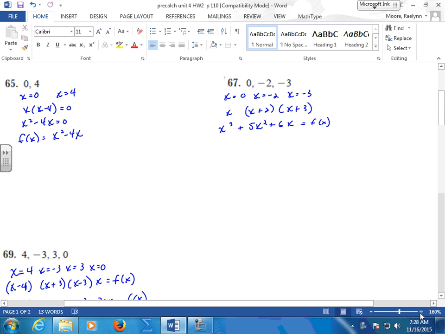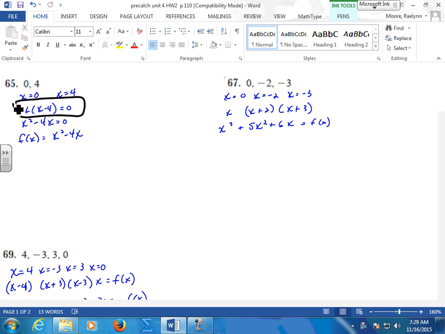Okay, if you left it in factored form, I'm okay with that. This one wasn't so bad, so you left it like this, that's okay. This is kind of a nice way when you leave them in factored form, we can right away spot your roots right there. You can tell what your highest exponent is still by just multiplying your x values, and you can see it a little bit better.